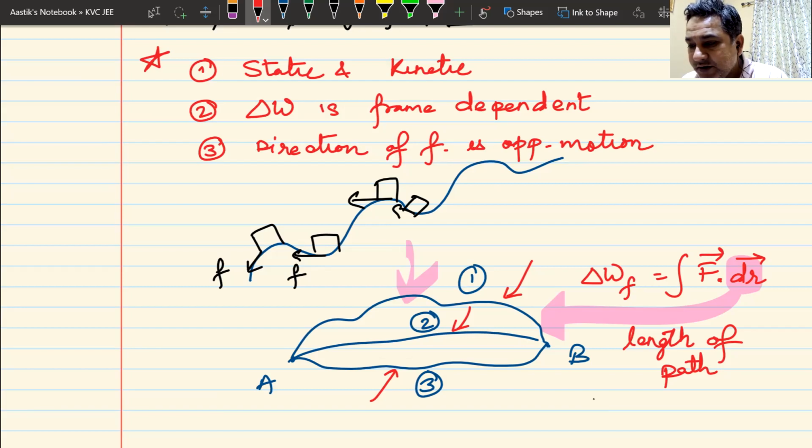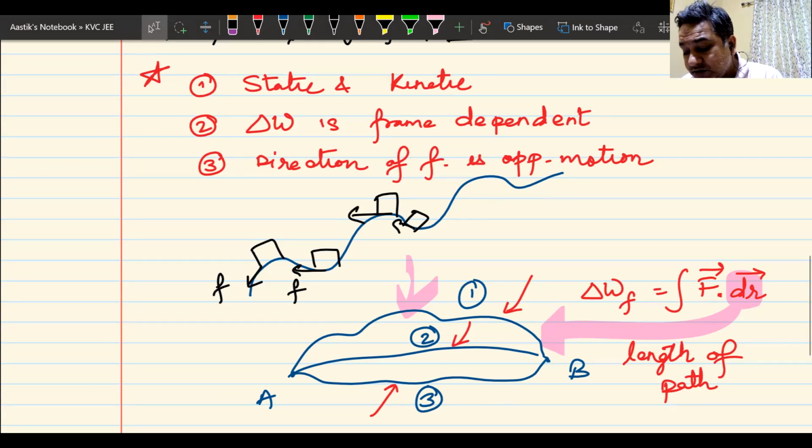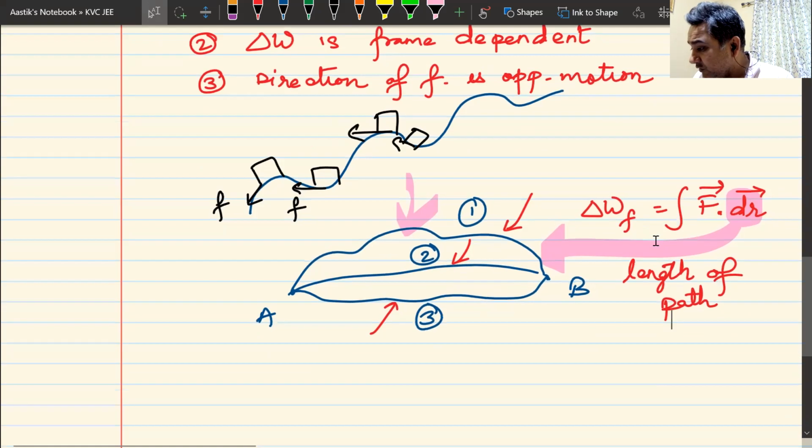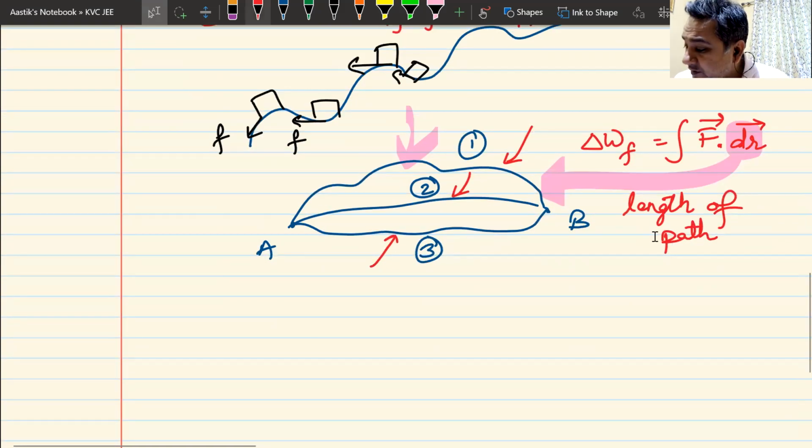To find out the work done by frictional force, think about the path. To find out the work done by gravitational force, forget about the path. You don't have to think about the path. You just have to think about the initial and final position. So this is another point that you must remember for frictional force. There is one more point that you must remember. What is that point?